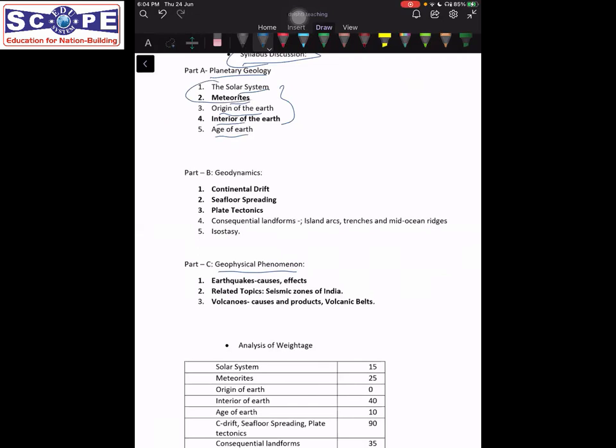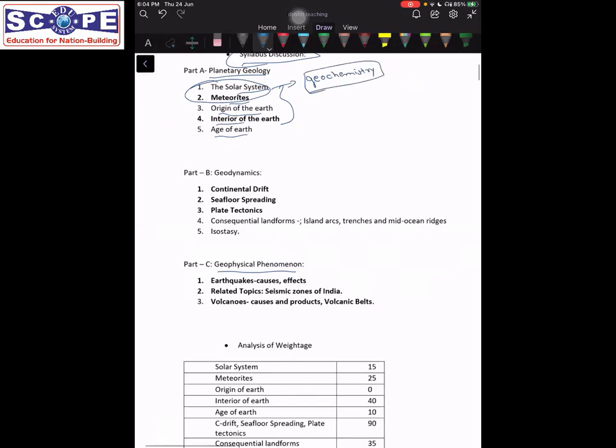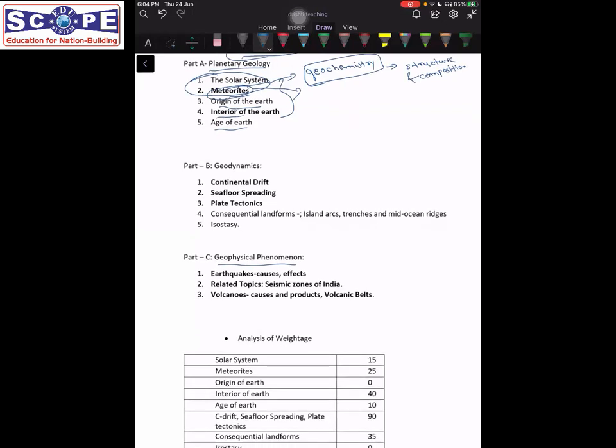So these topics coincide primarily with one more topic of paper 2, that is geochemistry. If you look at the geochemistry syllabus, you will find certain more topics there, such as structure and composition of Earth, and you will find the topic meteoroids primarily there, where we have to deal with the composition of meteoroids as well as different lengths.